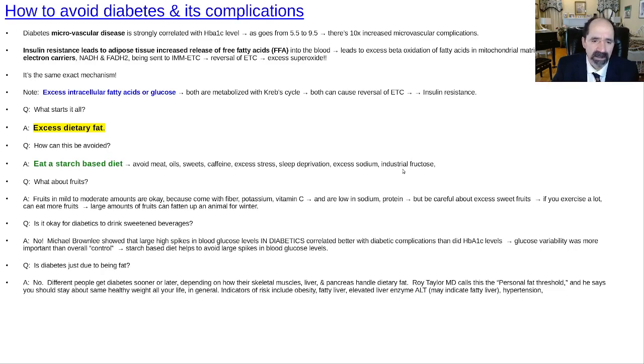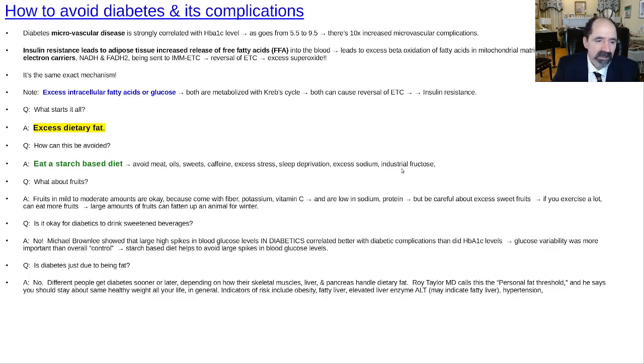Like he talks a lot about the concept of a personal fat threshold. And what that means is a lot of diabetics are not that fat. Some people get diabetes at a much lower amount of fat. What he basically says is, if you're one of these people who's just predisposed to insulin resistance, you can't afford to get fat. You might have to maintain your optimal weight from when you were in college, 20 years old, all the rest of your life. And that's actually a normal thing. In most plant-based communities, people weigh about the same when they're 20 as they do when they're 70 or 80. If you're not fat, you've got the same height, you're going to weigh about the same. Maybe a little more muscle when you're 20 years old.